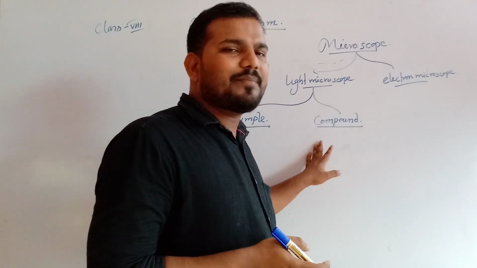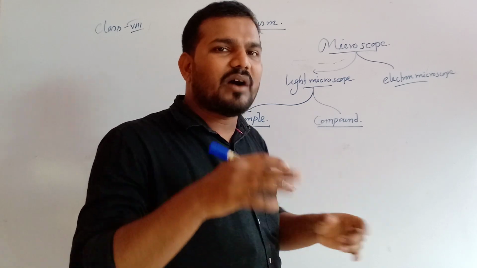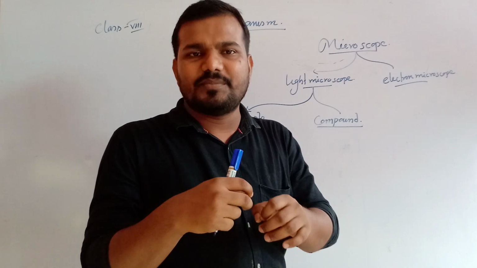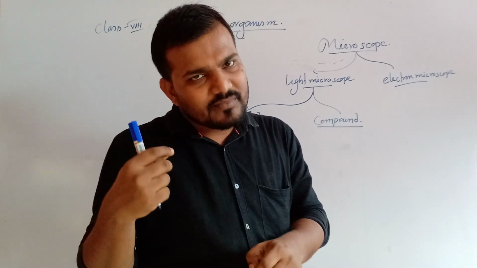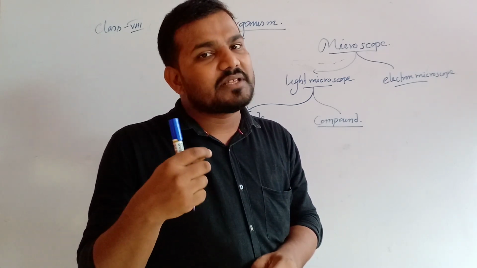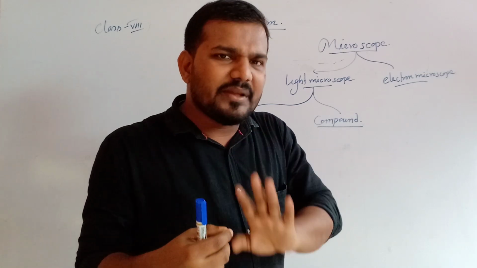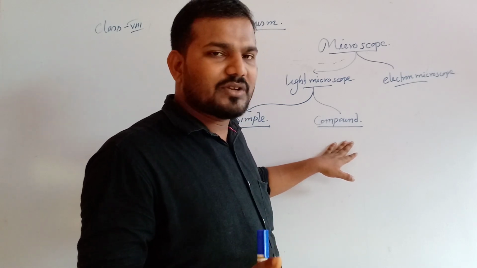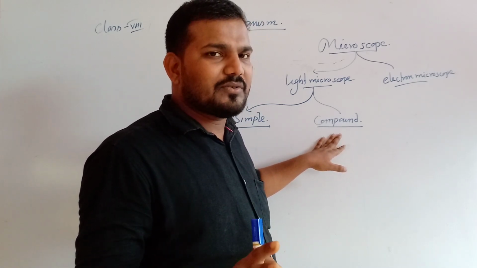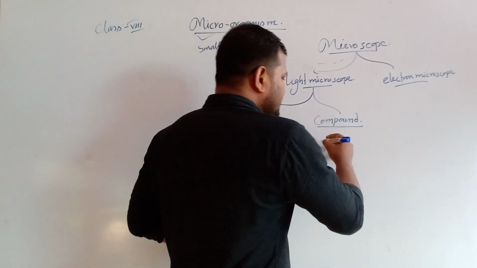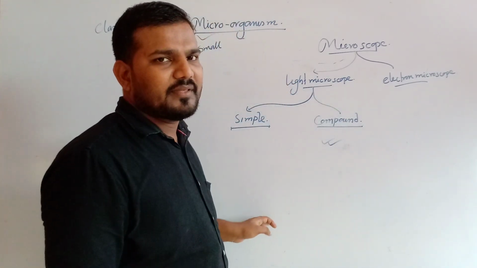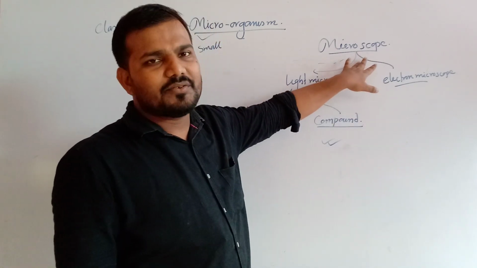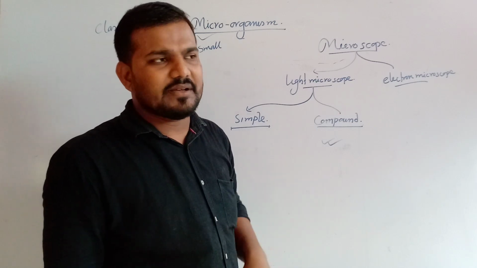Whereas the compound light microscope contains two lenses. One lens near the specimen is known as the objective lens, and another just near the eye is known as the eyepiece lens. The viewing media is light. This type of microscope is termed a compound light microscope. In our lab, there are a huge number of compound light microscopes. Already we know that these are the instruments which help to observe the microorganism.